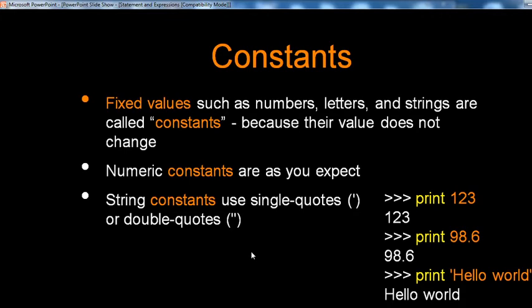Numeric constants are as you expect. String constants use a single quote. If you want to define a string constant, use a single quote or double quotes. See here, first the numeric constant: print 123, you can print 123. Then again to print a numeric value in floating point, that is 98.6, it automatically prints 98.6.